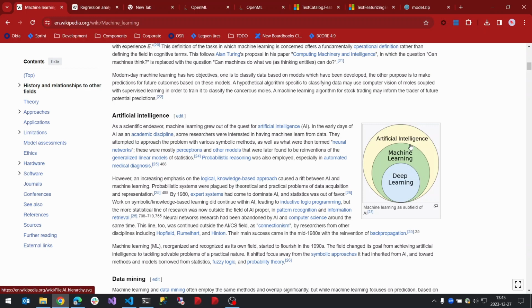So, for example, if we provide lots of images to the machine learning algorithm and we just tell it what can be seen in each image, then the machine learning algorithm will create a model that can recognize what is in an image. There are two kinds of algorithms in machine learning.